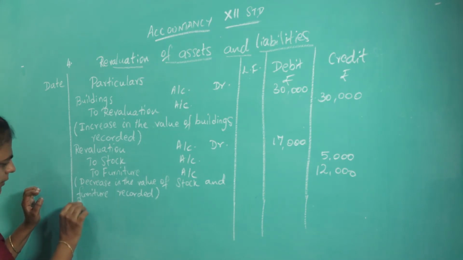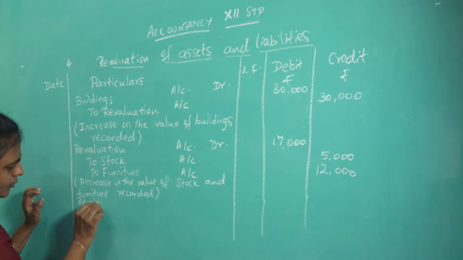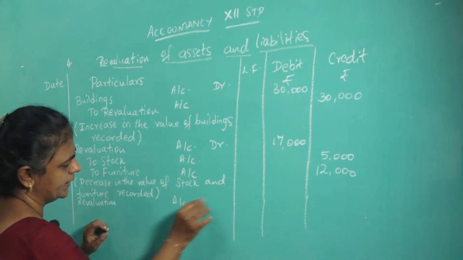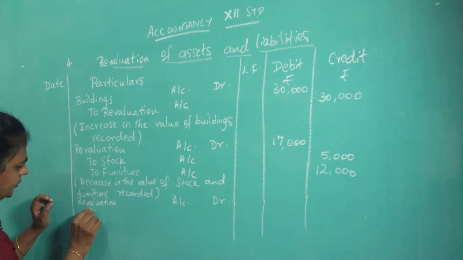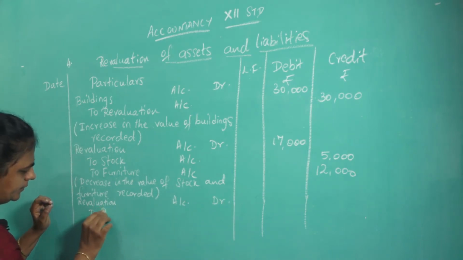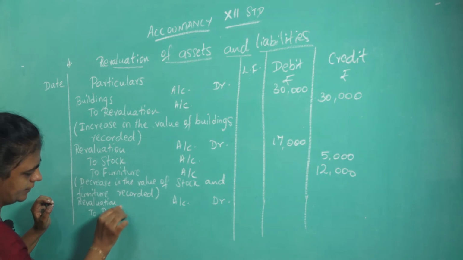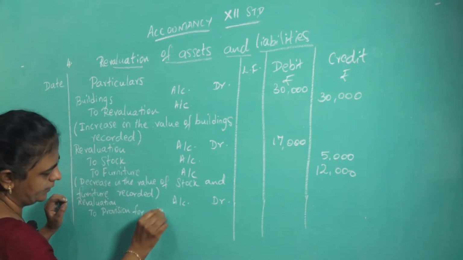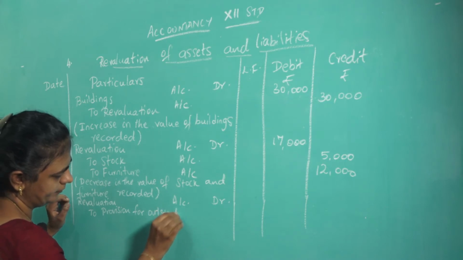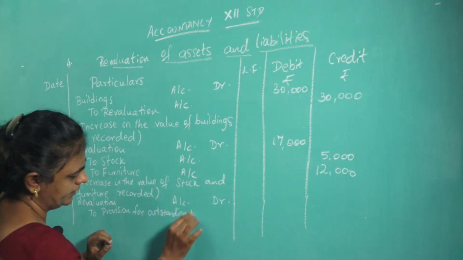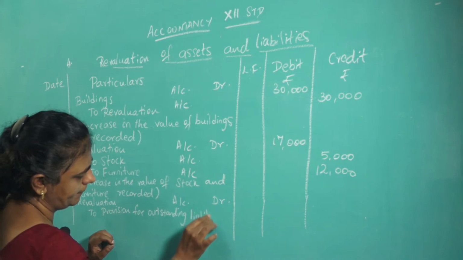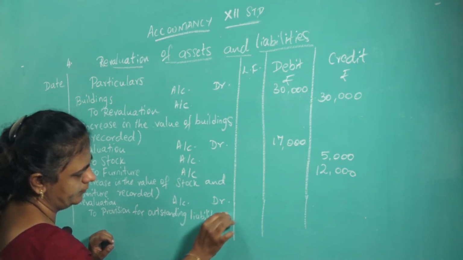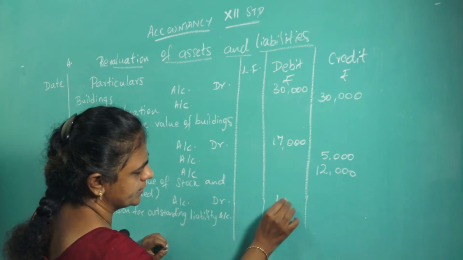So debit revaluation account debit to provision for outstanding liability account, that is 1,000 rupees.